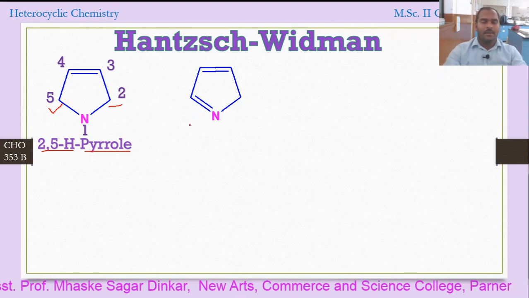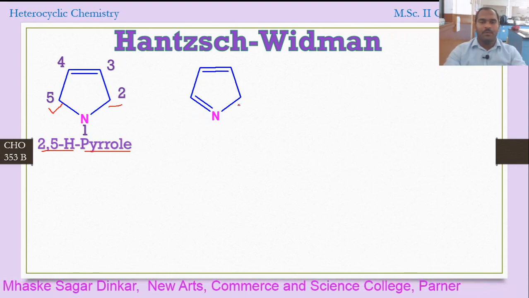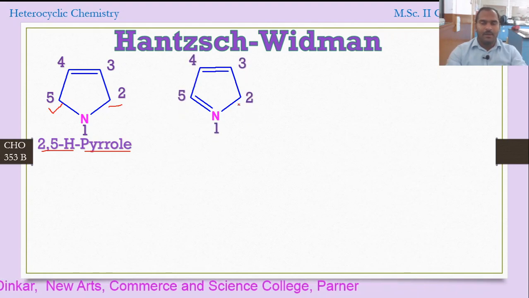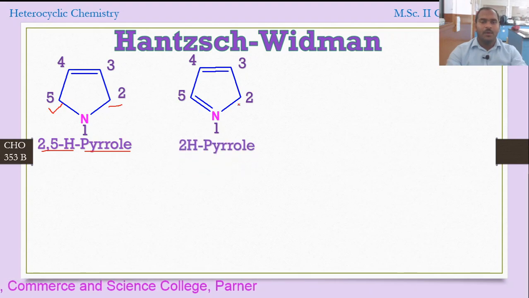Now what will be the position here? We have a numbering in this manner: 1, 2, 3, 4, 5, and what is the name? 2H-pyrrole. Why 2H-pyrrole? Because here we have saturation at the second carbon atom.